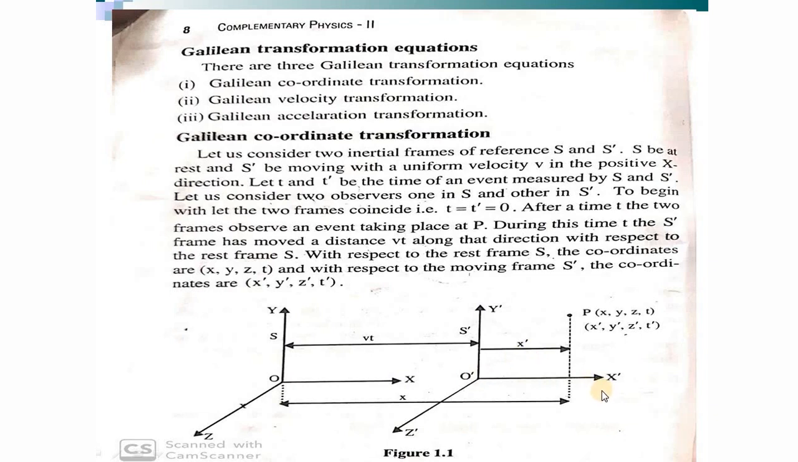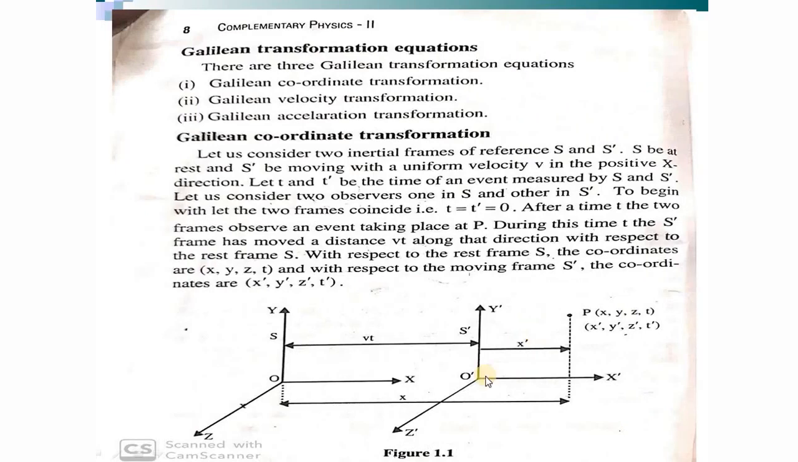So what happens? The coordinates for the event in the S frame are X, Y, Z, T, and in the S prime frame are X prime, Y prime, Z prime and T prime. So the distance travelled by the S prime frame with respect to S will be what? Since it is moving with the velocity V, normally the distance travelled will be V into T. And this movement is along the positive x direction.